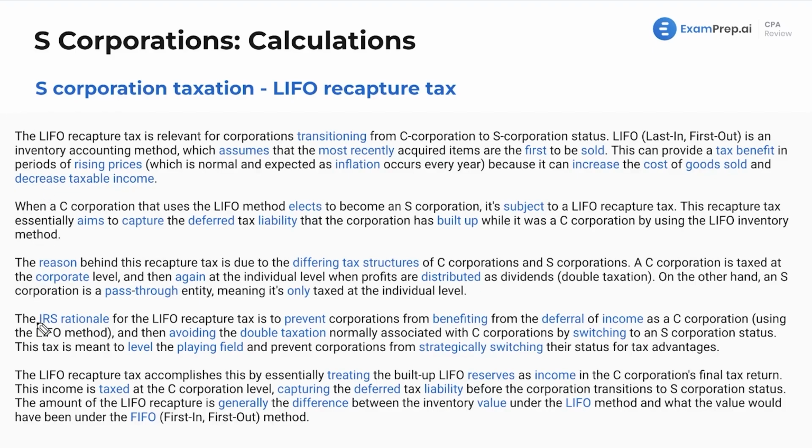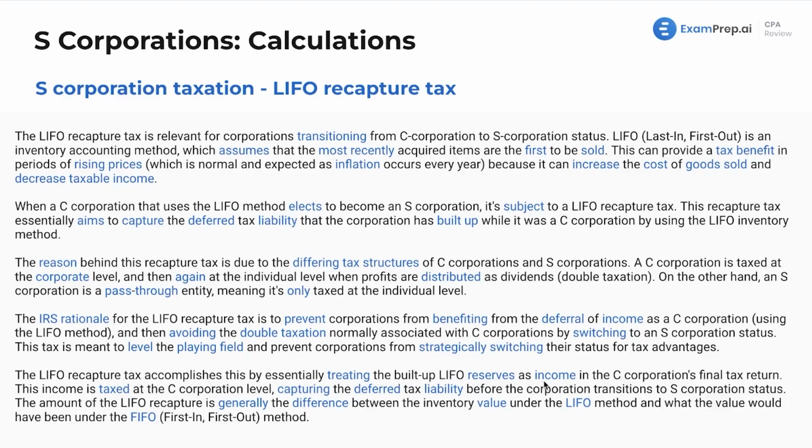with the IRS rationale, because what's the reason behind all of this? The reason behind this recapture tax is due to the differing tax structures of C-Corps and S-Corps. A C-Corporation is taxed at the corporate level, and then again at the individual level, whereas an S-Corp is only taxed once. The IRS rationale here is to prevent corporations from benefiting from the deferral of income as a C-Corp using the LIFO method and then avoiding the double taxation normally dealt with here. The LIFO recapture tax will accomplish this by essentially treating the built-up LIFO reserve as income.